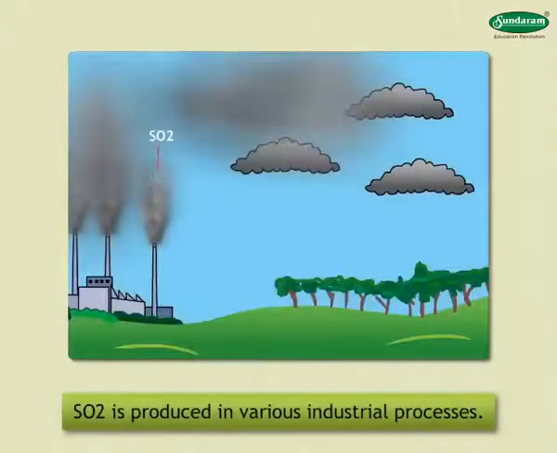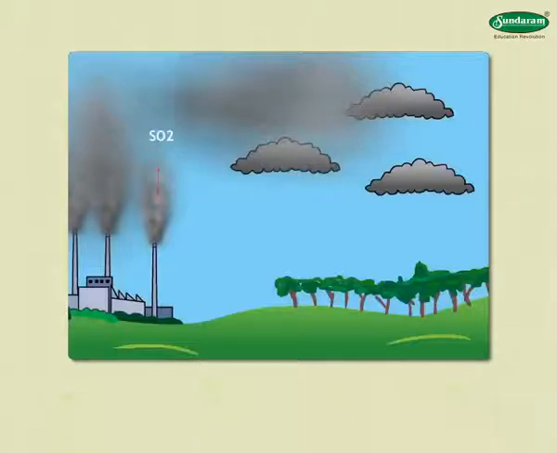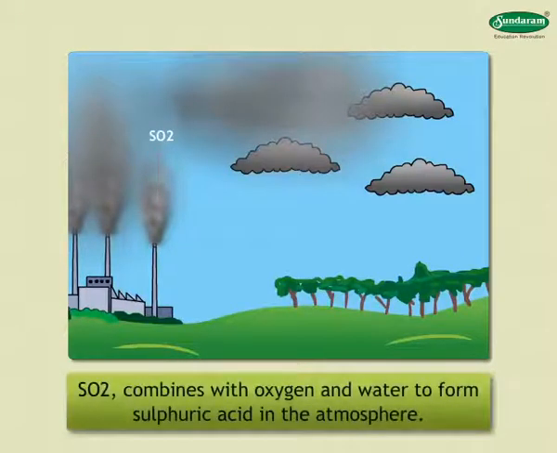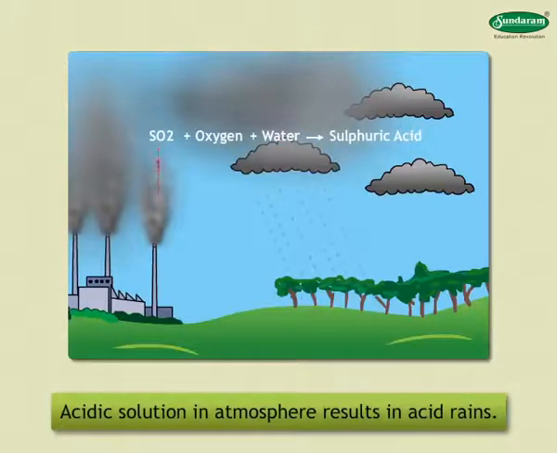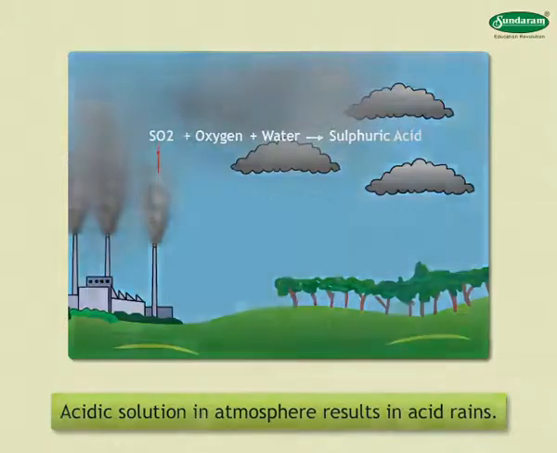Sulfur dioxide is produced in various industrial processes. Sulfur dioxide combines with oxygen and water to form sulfuric acid in the atmosphere. This acidic solution in the atmosphere results in acid rains.